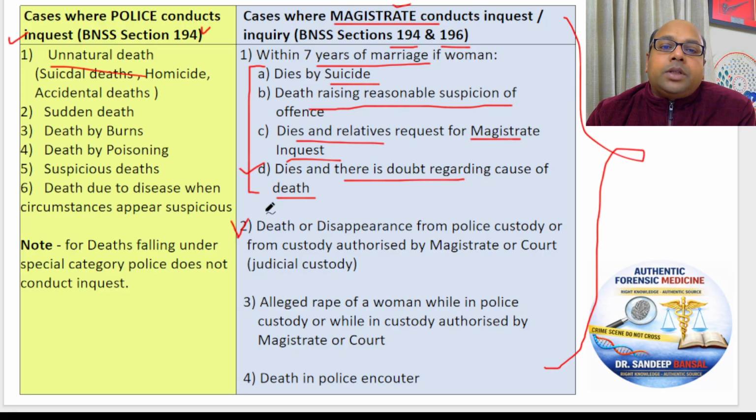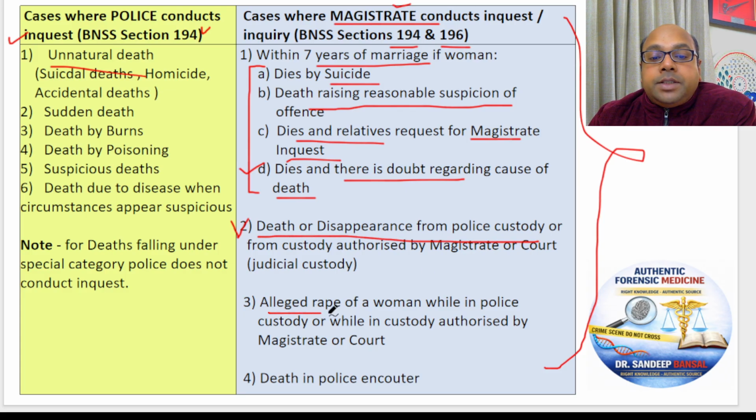The police who is under suspicion, who is being alleged of torturing the person, can the police be asked to investigate the police? No. Whenever the police is under suspicion of death in their custody, it will be a magistrate inquest, because the magistrate is senior to them. So death or disappearance from police custody, a magistrate inquest will be done.